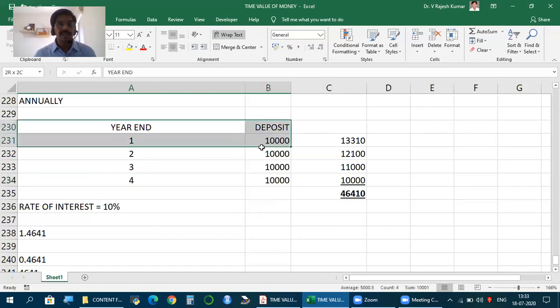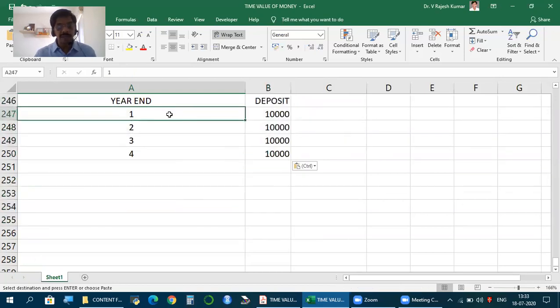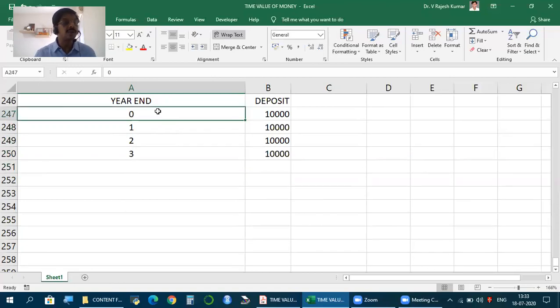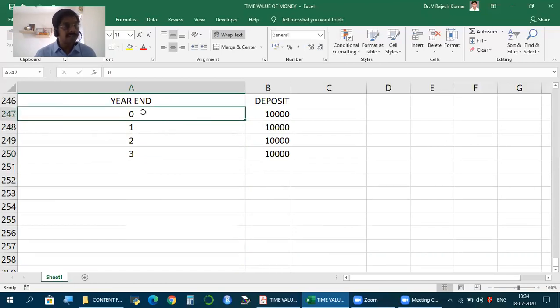Let's say the same is happening at the beginning of the period. Let's say it is happening at the beginning of each period. Now, how do we identify beginning? This is how we write. Now, year end 0 means what? Today. Year end 1, year end 2, but year end 0. So, what does it mean? Cash flows are happening at the beginning of each period. So, this is first year beginning. Year end 0 means today.